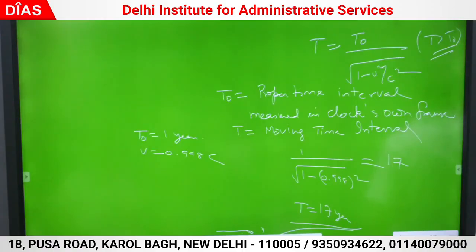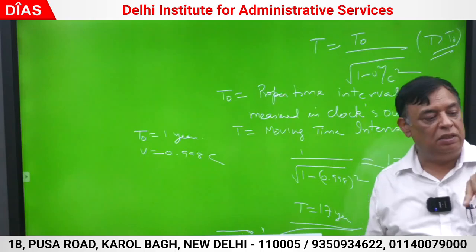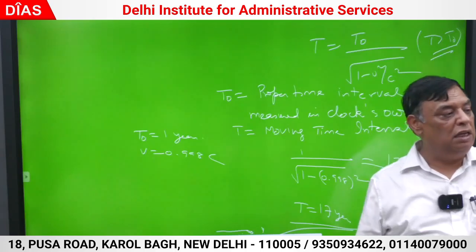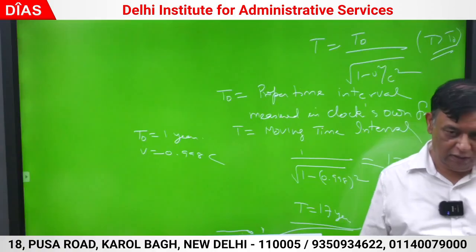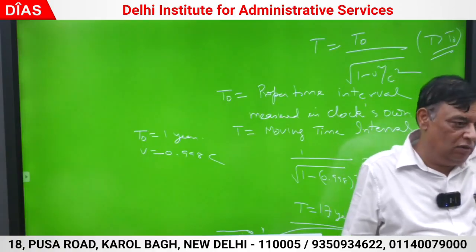The person who returns after 1 year finds that the twin on earth has grown 37 years. That is the statement of the person who has gone and returned after 1 year. A similar statement is made by the other person also, the twin on the earth. If he measures 1 year, the twin on the earth says 1 year. So I am 21 years old.